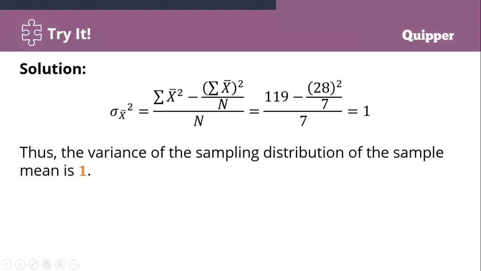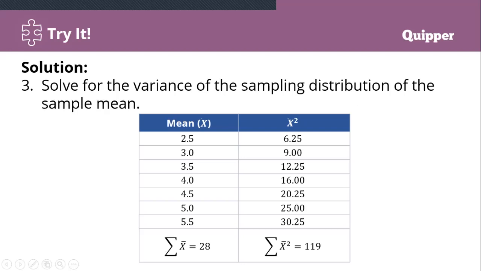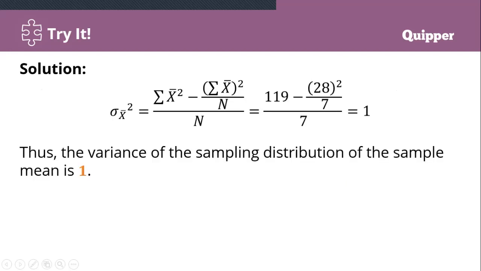So, summation of mean squared kay 119 minus summation of x is 28, 28 squared over 7. Nganong 7? Because pito man kabuok ang mean: 1 2 3 4 5 6 7. So n kay 7. Divide na to, 119 minus 28 times 28 divided by 7.